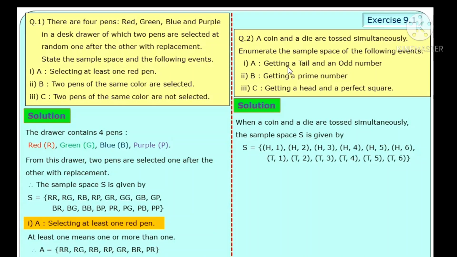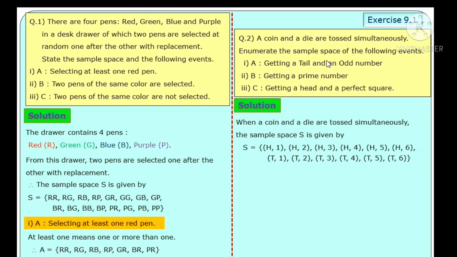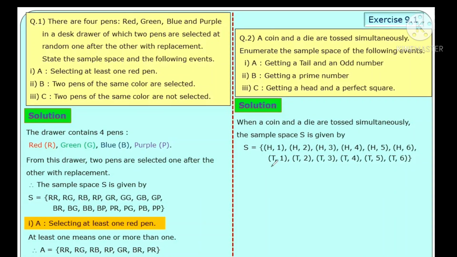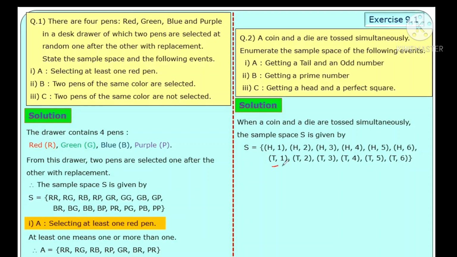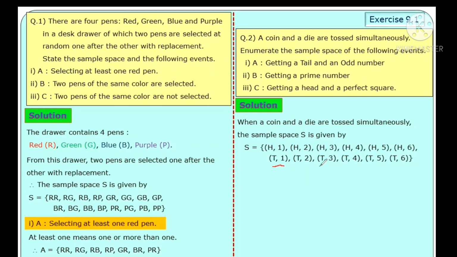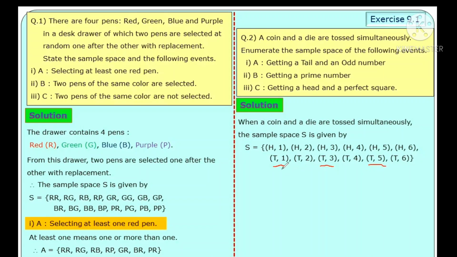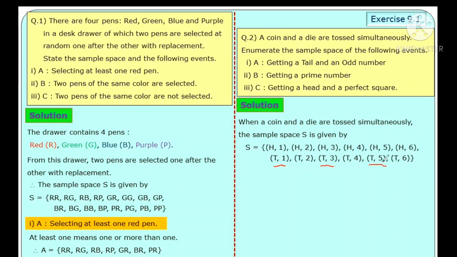Event A is getting a tail and an odd number. That is, first getting a tail and second an odd number. Possible outcomes are T1, T3 and T5. The first outcome is a tail and the second is an odd number.